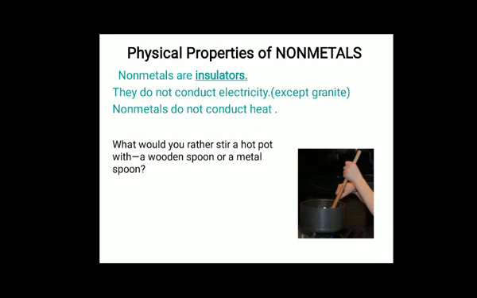Next is insulator. Non-metals are not good conductors. They are insulators. Just recall that metals are good conductors of heat and electricity, but non-metals are bad conductors of heat and electricity. That's why, if we cook, it is better to use a wooden spoon.